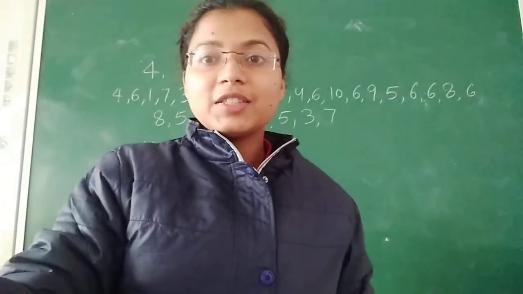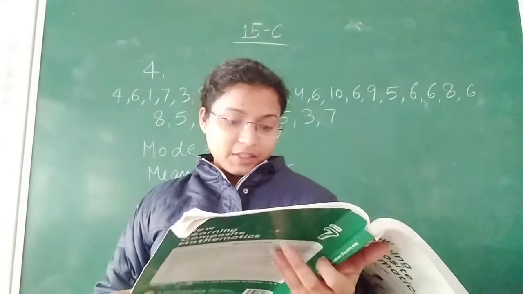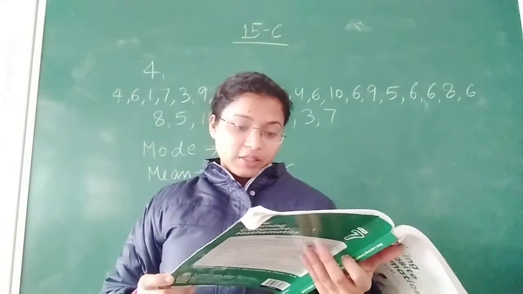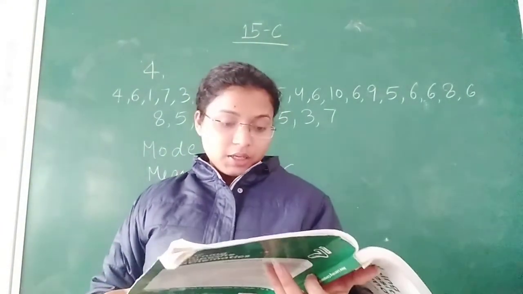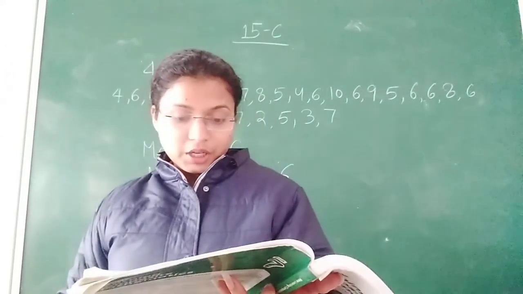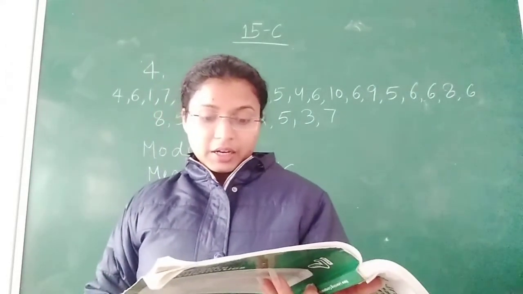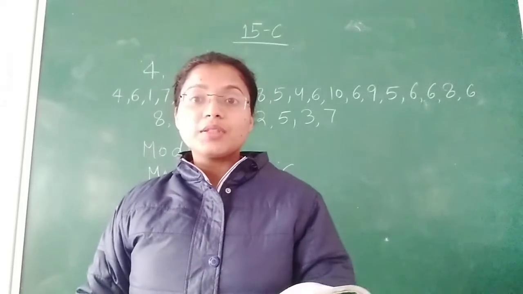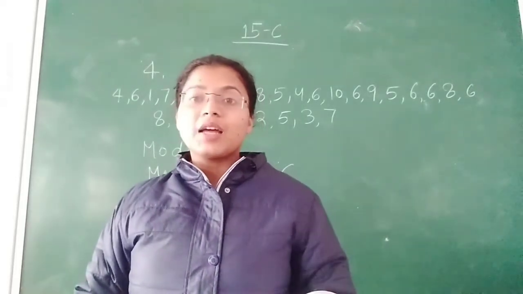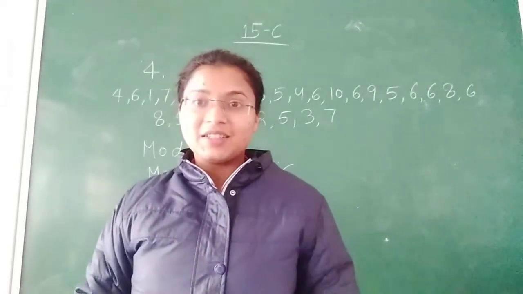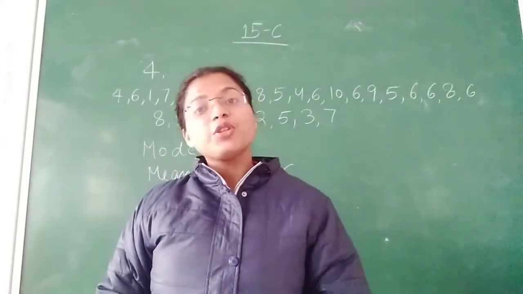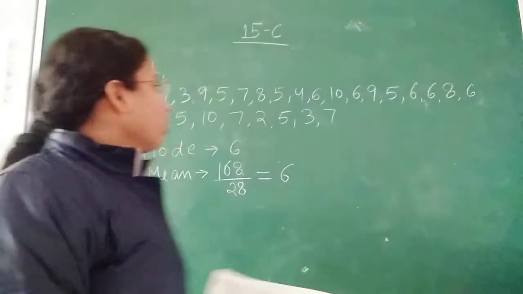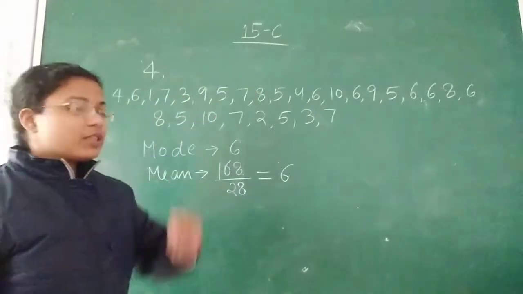In our next question, number 4, find the mode and the mean for the set of data below. Number of fiction books read by 28 grade 7th pupils. It is given some numbers and the total number is 28, and you have to find out the mode and mean. So these are the numbers given.